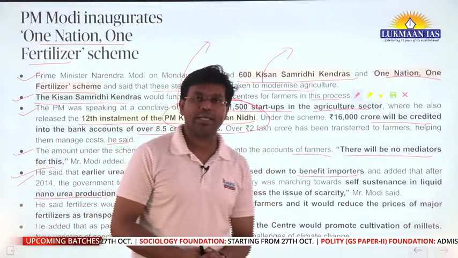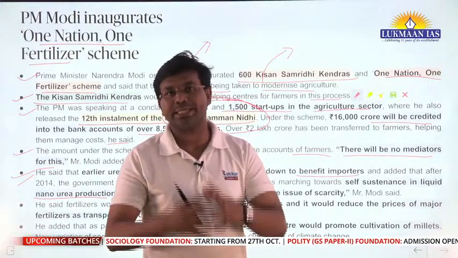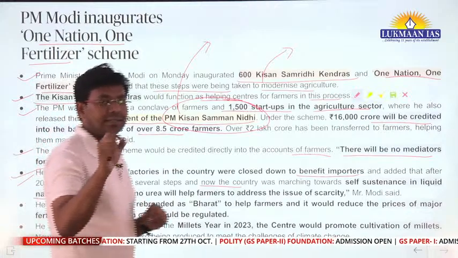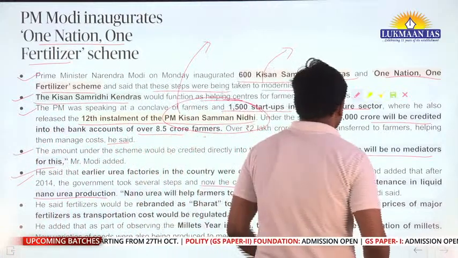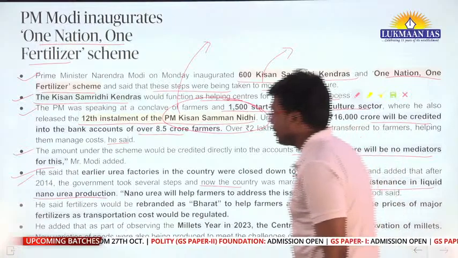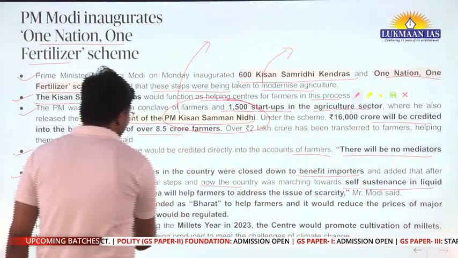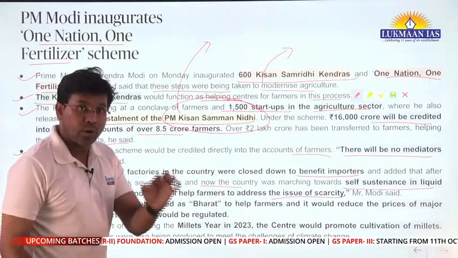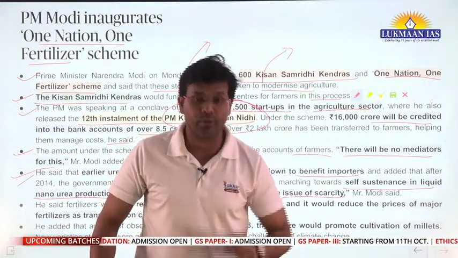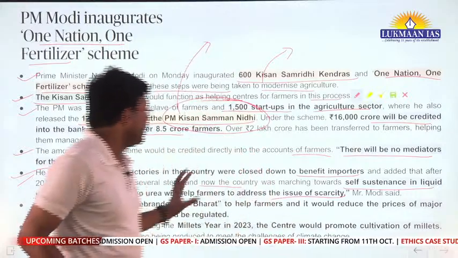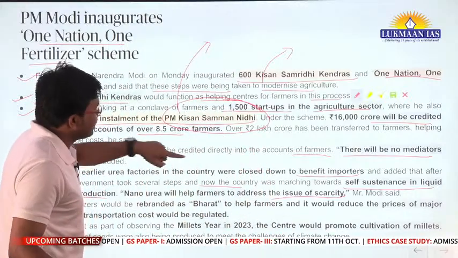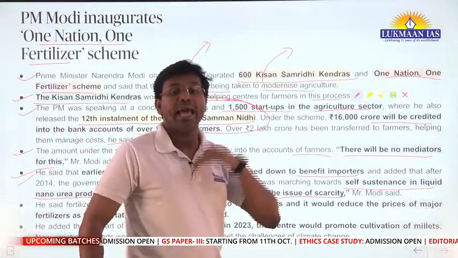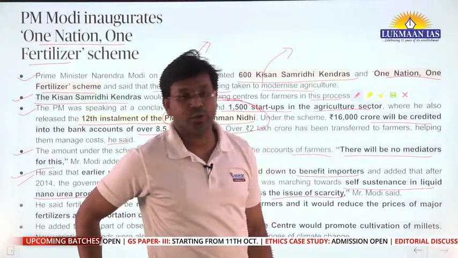Why 2014? Because in 2014 the present party came into power. So they highlight the important things that they have done, right? They said self-sustenance in liquid nano urea production. Nano urea will help farmers address the issue of scarcity, okay? Here we are talking about a different variety of urea known as nano urea. Under this one nation one fertilizer scheme, we will help farmers to get nano urea, okay?